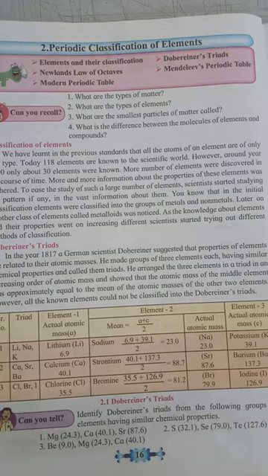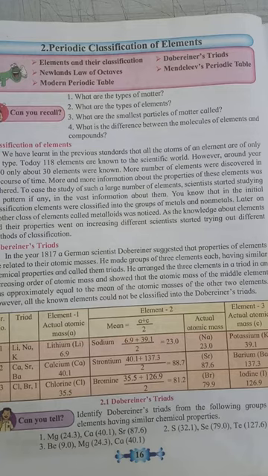For example, metals are iron, aluminium, copper, gold, silver. These are the metals. Non-metals are such as carbon, sulfur, phosphorus, chlorine, bromine, iodine. These are the non-metals. Metalloids: arsenic, germanium.